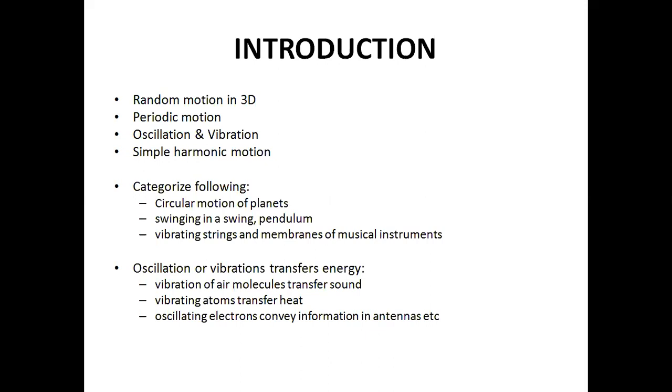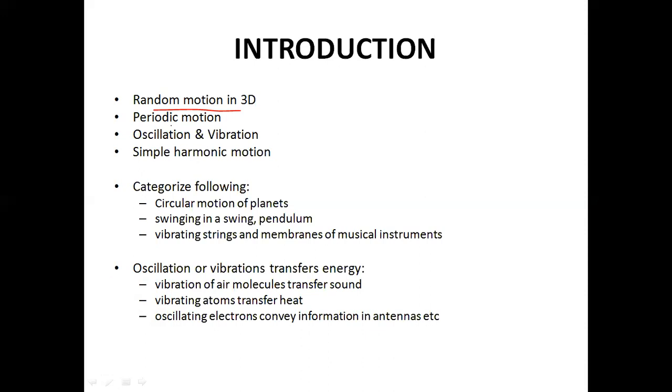We also know that the analogy of this motion in one dimension can be extended to motion in three dimensions. It would be a random motion in three dimensions because the x component, y component, and z component of the velocity, of the displacement, of the acceleration would change in a random manner, and there is no restriction that the moving particle should come back to its original position after a certain specific time interval. So such a motion would be a random motion in three dimensions, and we can solve it using the techniques that we learned in the chapter kinematics.